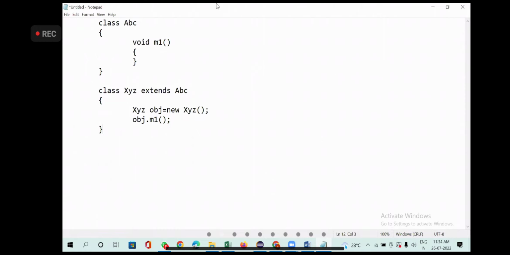Throw is used to throw an exception explicitly. Throws is not used to throw. Throws is used to declare the exception. Throw is used to throw an exception. Throws is to declare the exception. What do you mean by declare the exception? Now if I wanted to declare, I would just say throws. One is throw, one is throws.